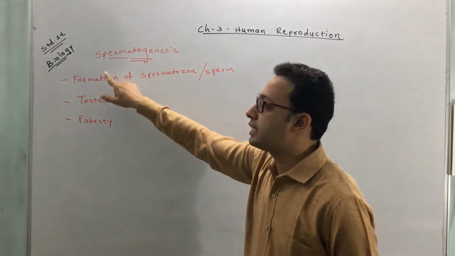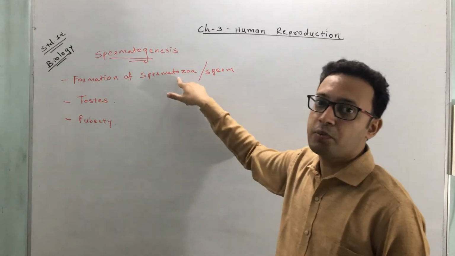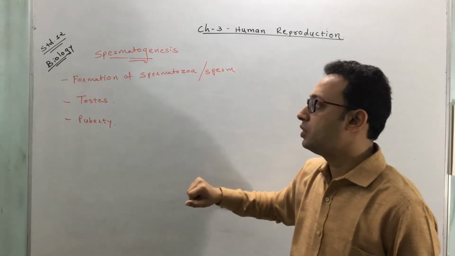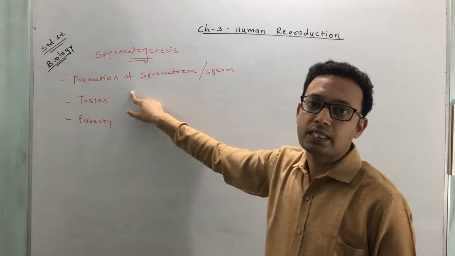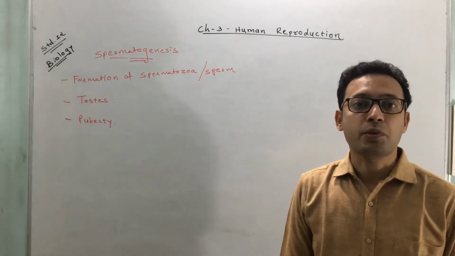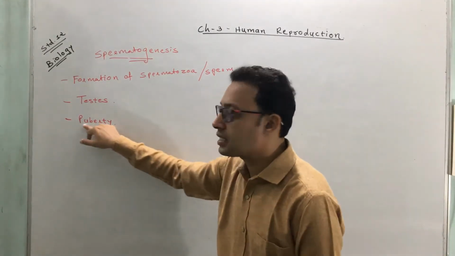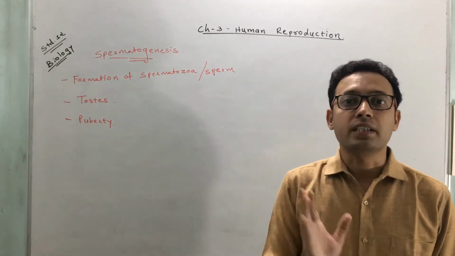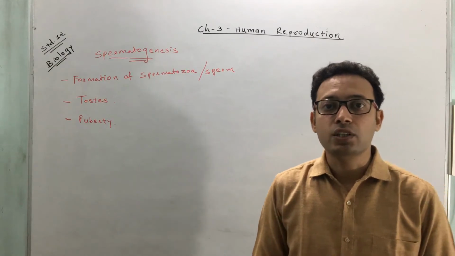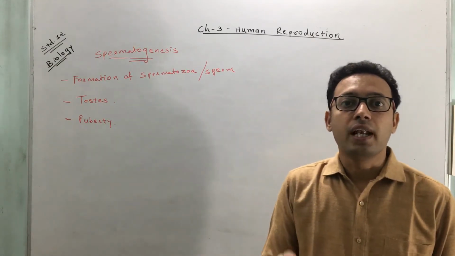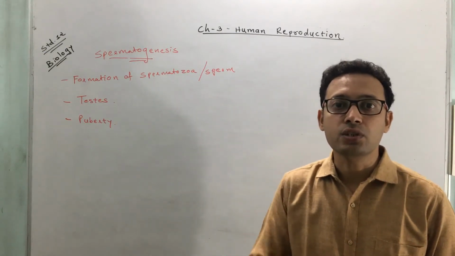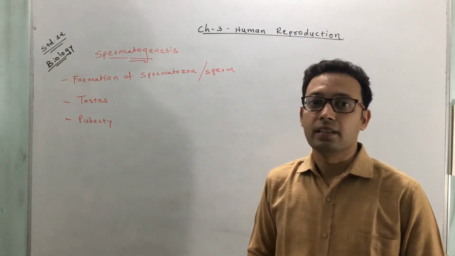It is the process of formation of spermatozoa or sperm. In a male, where is it produced? It's produced in the testes. Spermatogenesis starts at the age of puberty, and after puberty it continues lifelong in a male.